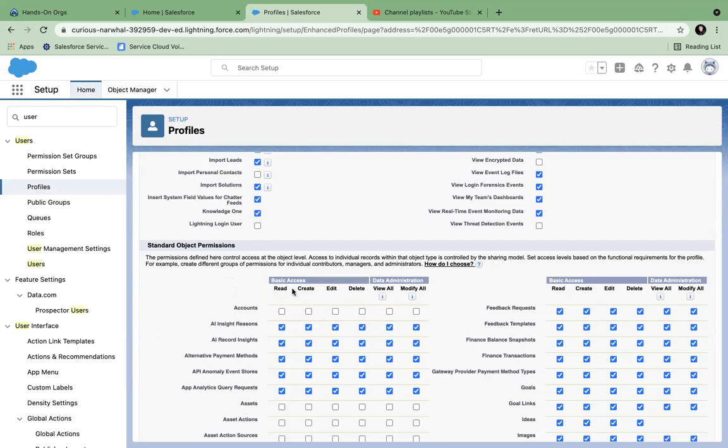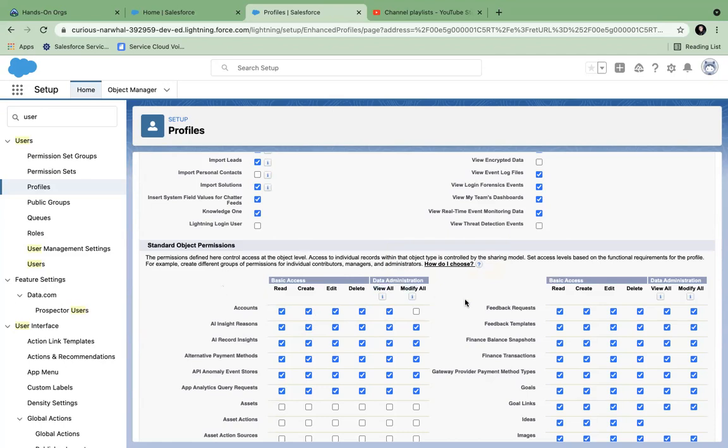But all these four permissions, read, create, edit, delete, are applicable for the records owned by the owners. So this permission will be applicable for all the records that have the owner as the same person to whom this permission is applied. I will show that owner field. If I give these permissions and the OWD is set to private, that means I cannot see other people's records, right? But even if the OWD is configured, I can bypass that OWD using the view all and modify all permissions.